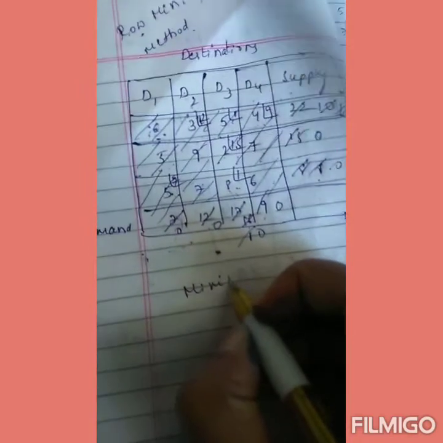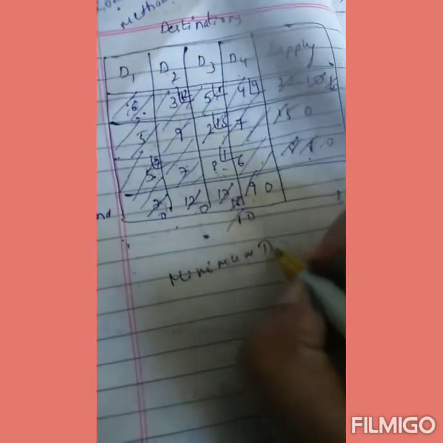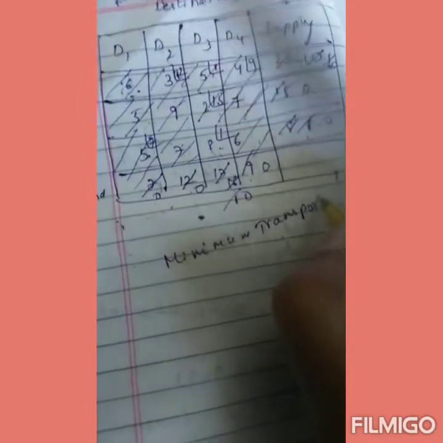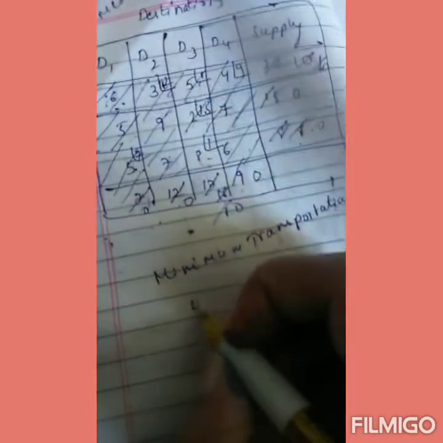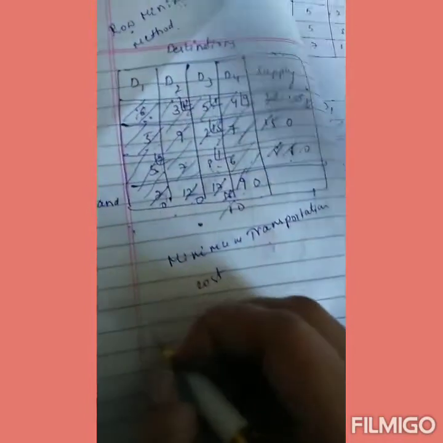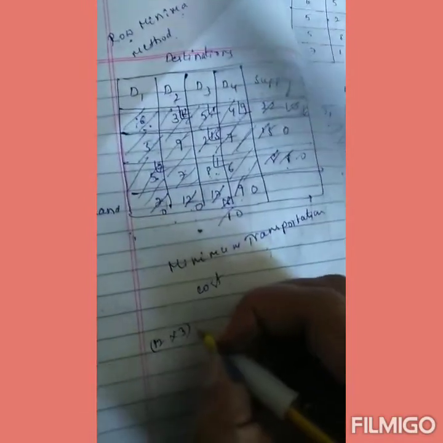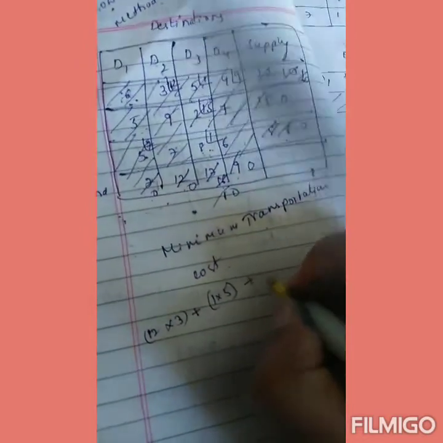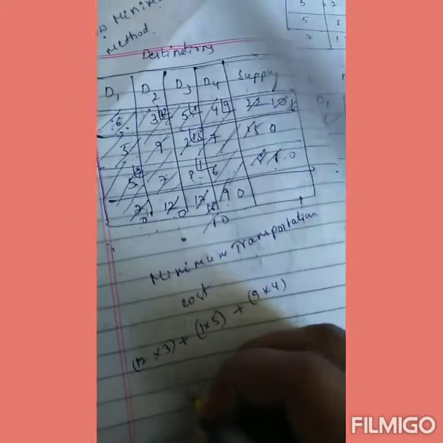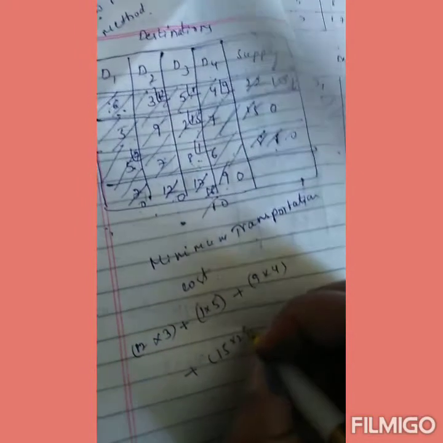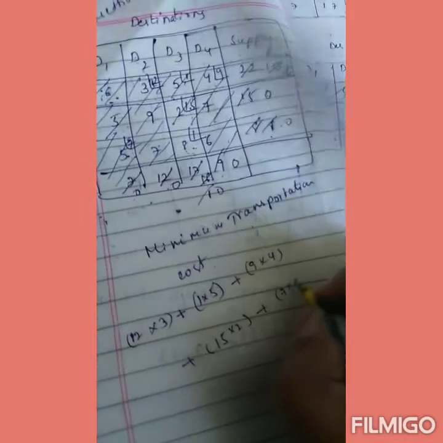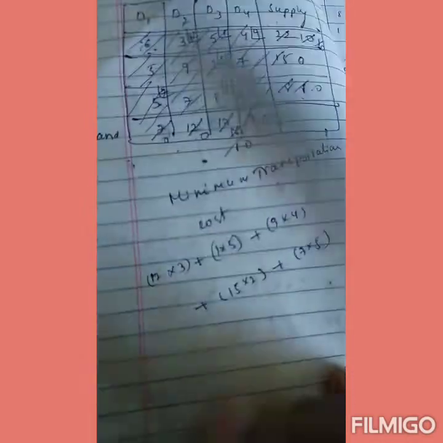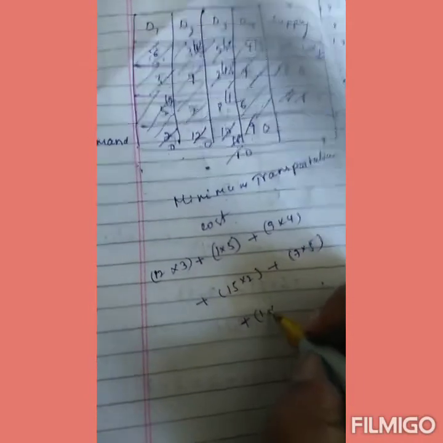What we want is the minimum transportation cost. How can we find it? 12 into 3 plus 1 into 5 plus 9 into 4 plus 15 into 2 plus 7 into 5 plus 1 into 8.